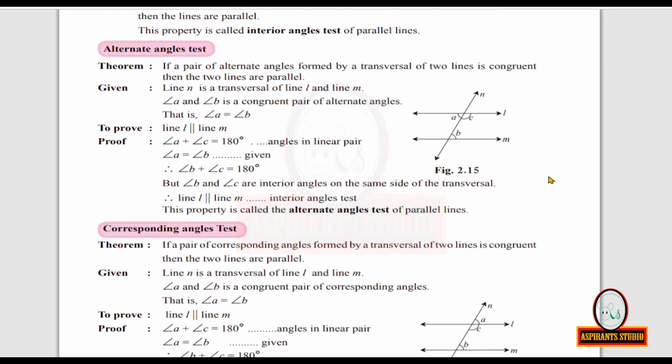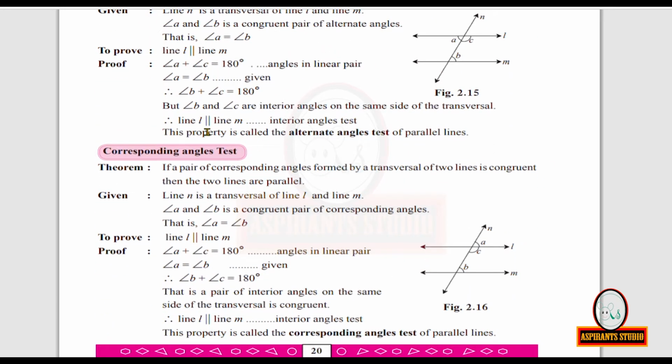So now we are applying this property here. So we are getting line L is parallel to line M by the interior angles test, because measure of angle B plus measure of angle C is equal to 180 degrees and B and C are interior angles on the same side of the transversal. This property is called the alternate angles test of parallel lines.